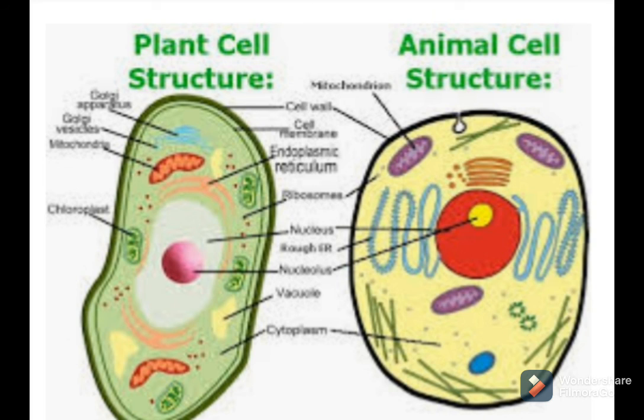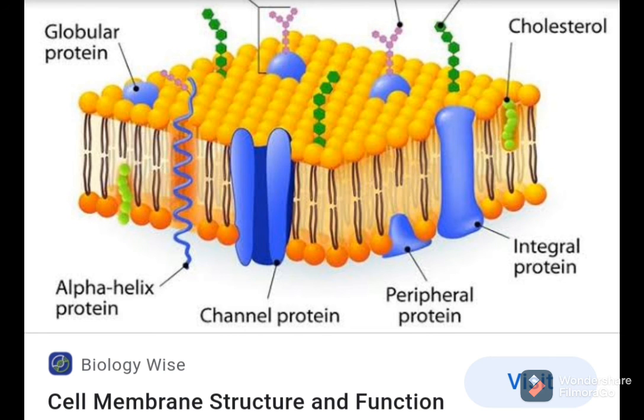So, what is the plasma membrane? The plasma membrane is present in both animal and plant cells. It is on the exterior of animal cells and on the interior to the cell wall in plant cells. It is thin and living. It is flexible. It is selectively permeable. Why is it selectively permeable? Because it allows only the entry of useful substances into the cell. It is made up of lipids and proteins, with carbohydrates present in a small amount. It holds the cellular content and controls the passage of material in and out of the cell.